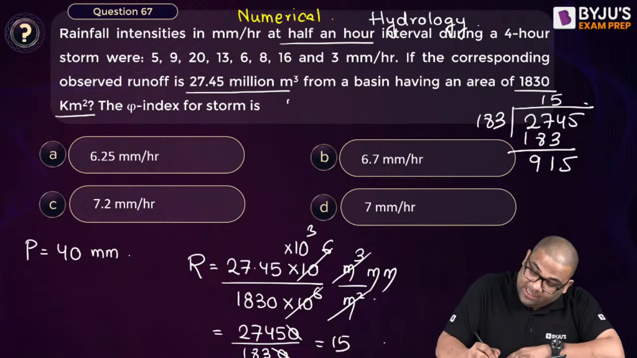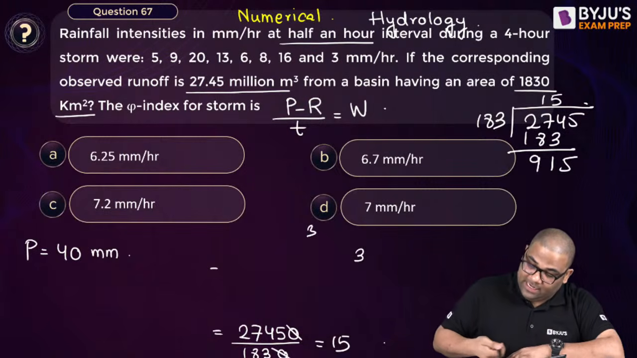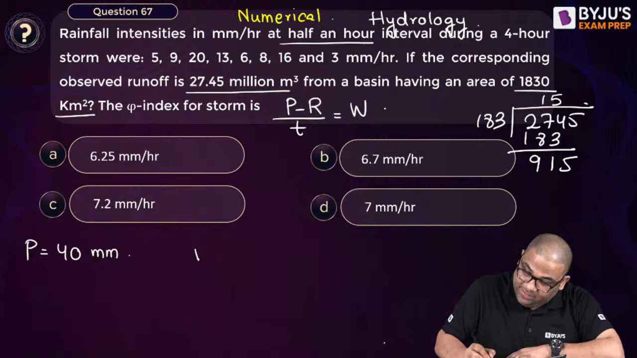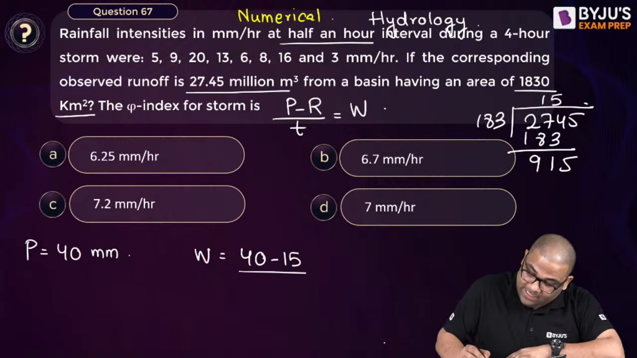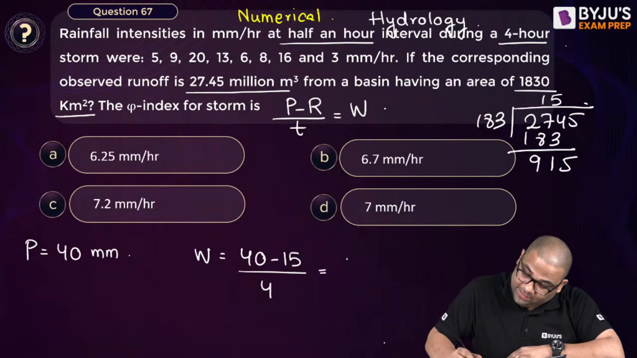Now (P minus R) by T is the W index. First we'll find the W index, then we can find the phi index. So W index is P, 40 minus 15, divided by the time, which is 4 hours, because 4 hours is given. So you're getting 6.25.